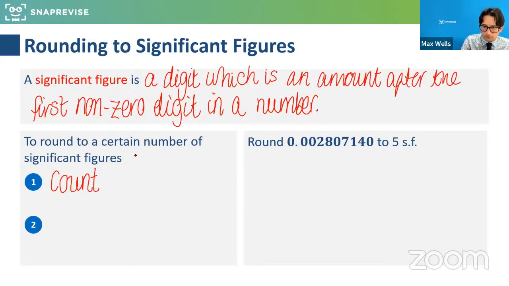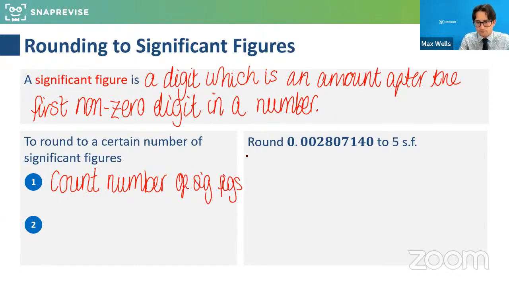So the way to do this, we count the number of, I'm going to abbreviate it to sig figs, and start at the first non-zero digit. Cool.